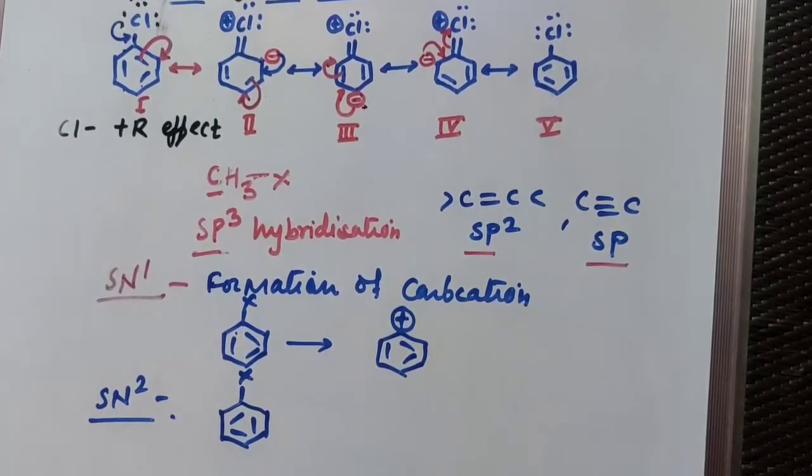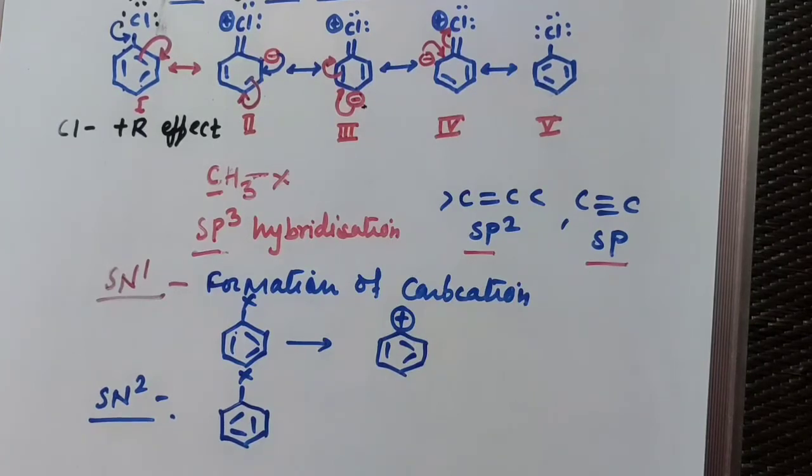Second is the sp2 hybridized state of carbon. As the sp2 carbon atom is more electronegative, it acquires a slightly negative charge also, and so the positive charge is slightly decreased on the sp2 hybridized carbon.